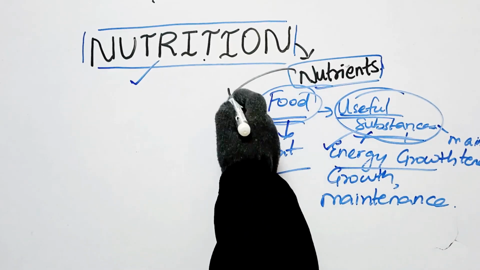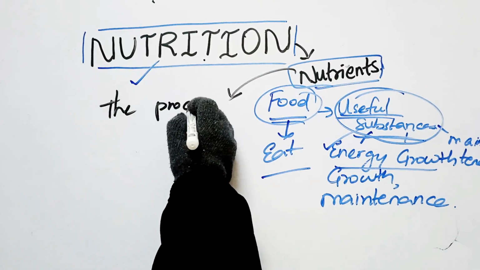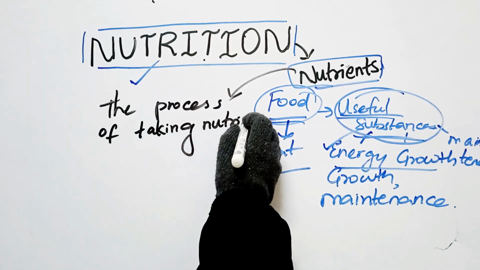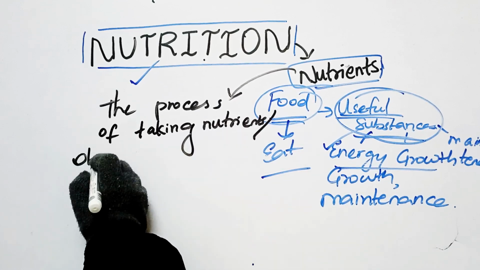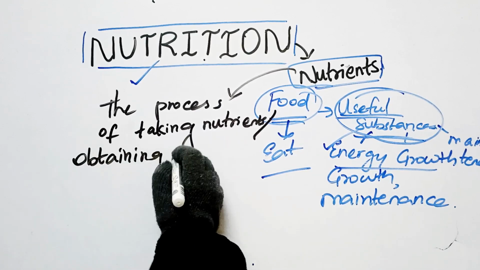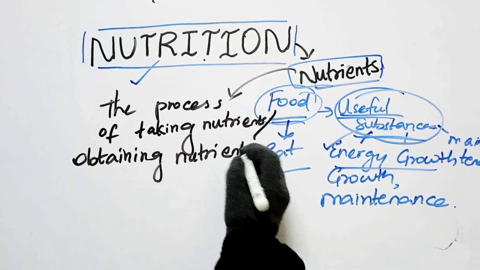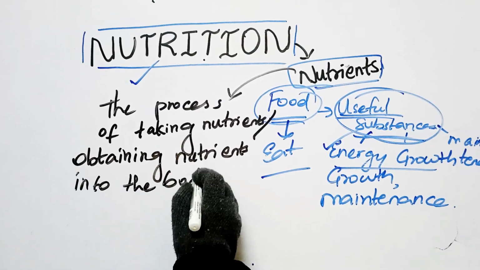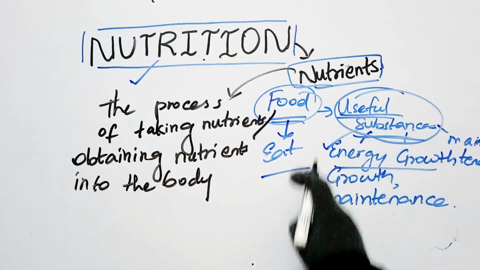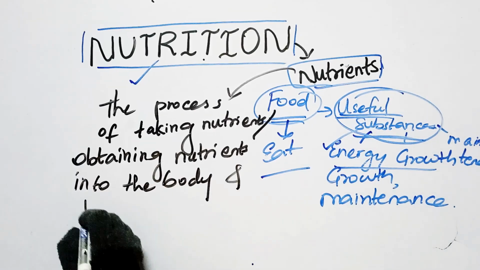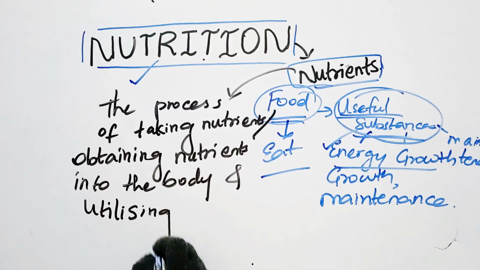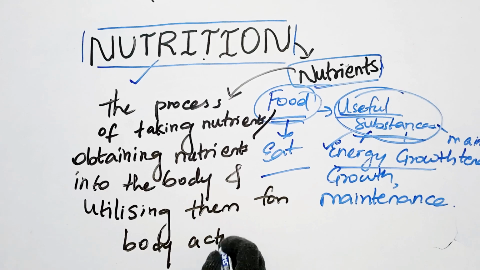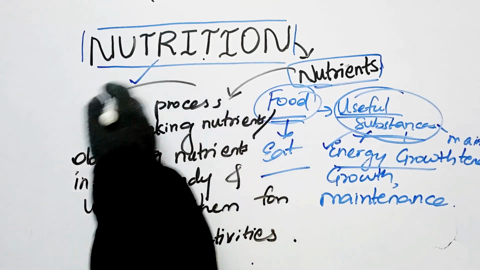The process of taking or obtaining nutrients into our body, into the body, and what we are going to do is use these useful substances for all these multiple purposes, utilizing them for body activities. This process is called nutrition.